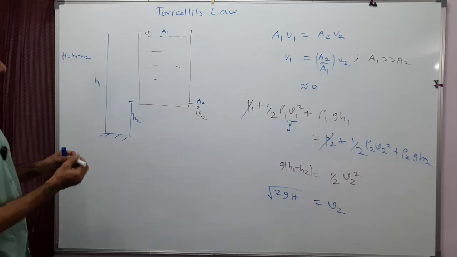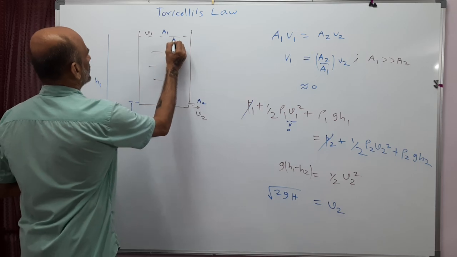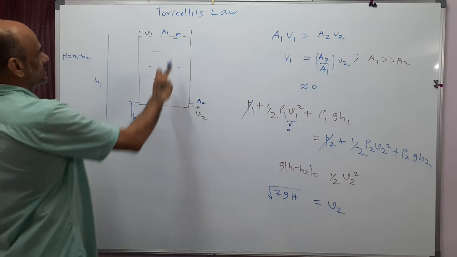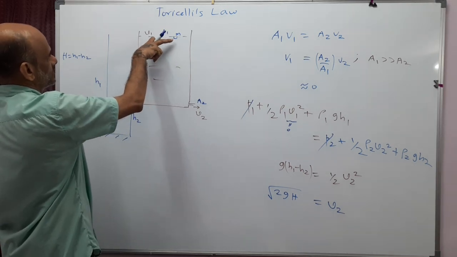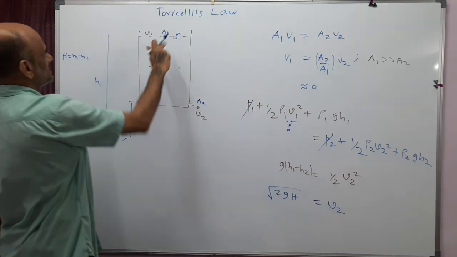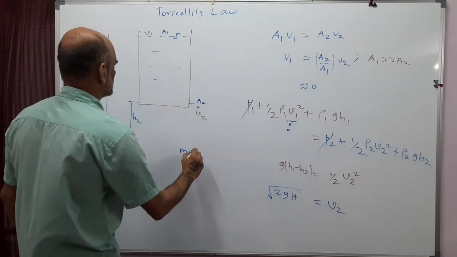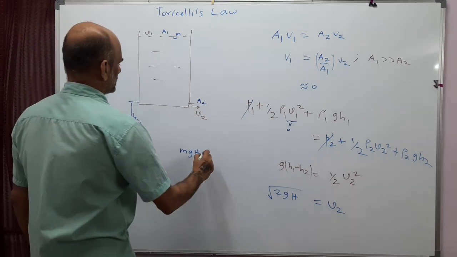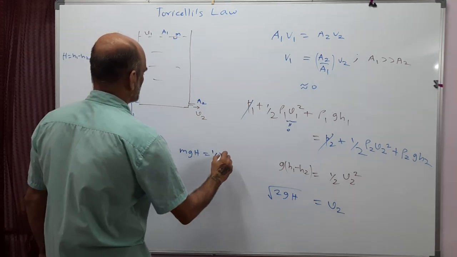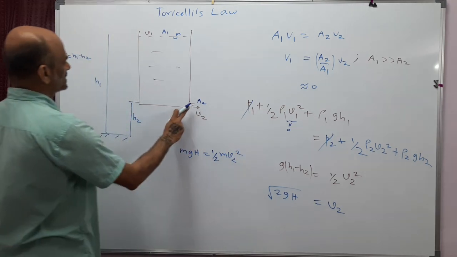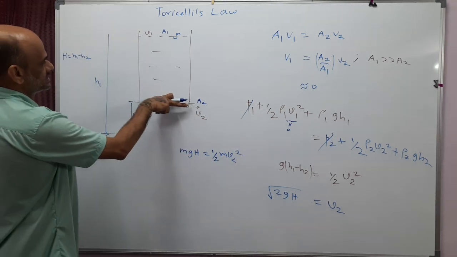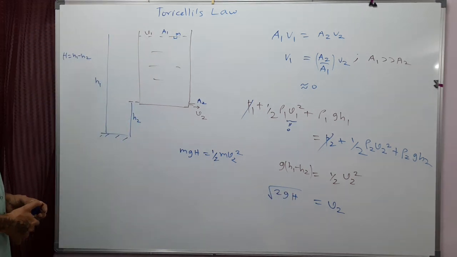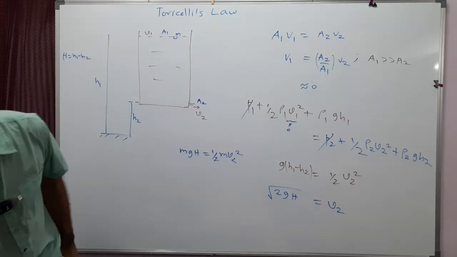One way to remember this result is to take a small fluid element here. So you have some mass. When it comes out here, it has a velocity. Here the velocity is 0 because the speed at which the level is dropping down is very small. So the energy here is potential energy mgH compared to this level. If you assume this as reference, then the energy is mgH. This will get converted to kinetic energy at this point, half m v2 square. Potential energy here is 0 because I am assuming this as reference. So with this as a reference, the potential energy at the top is mgH. So from this I get this result. So this is one way to remember this velocity.